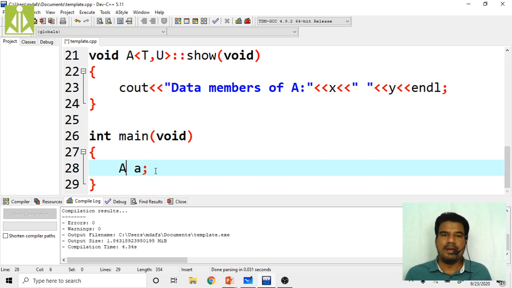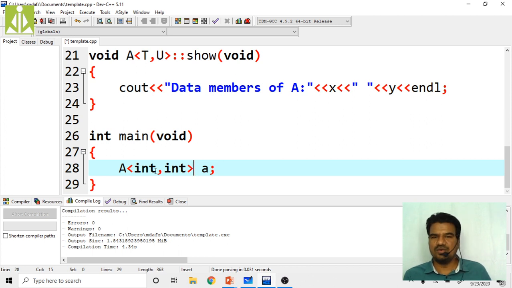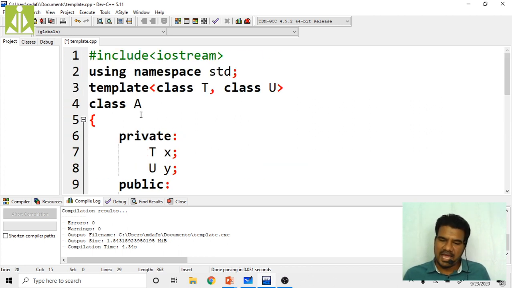So I have to make the template definition over here, because class A is a template class, and it has two template types, one is T, one is U. We have to decide those two types. So first T as integer I am passing, and then second U also as integer. Clear? So T will become integer, U will also become integer. That means X will become integer, Y will also become integer, because T is int and U is also int.